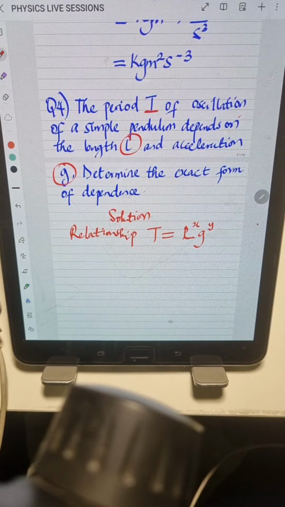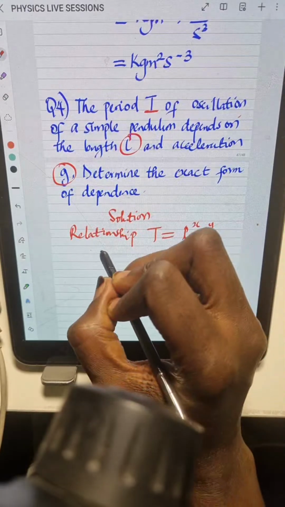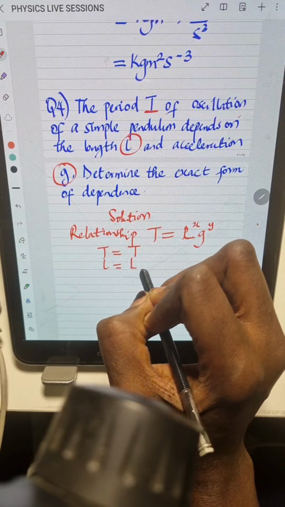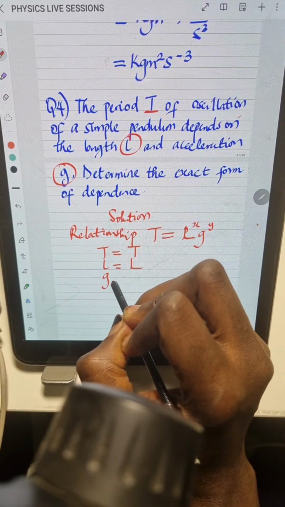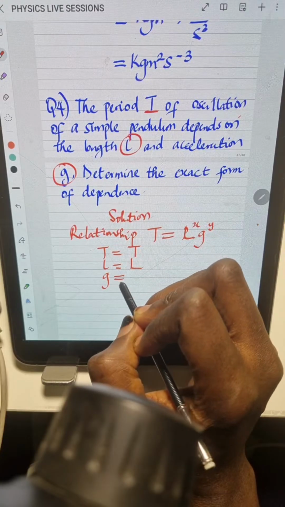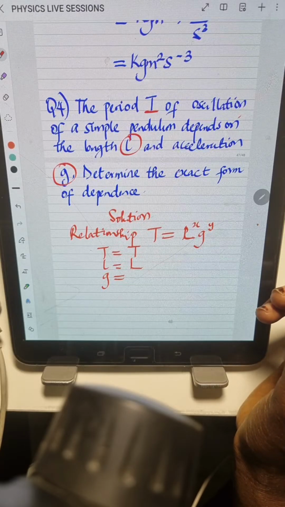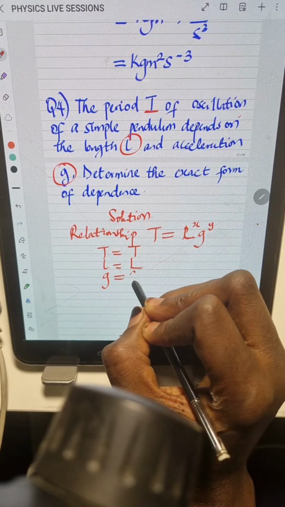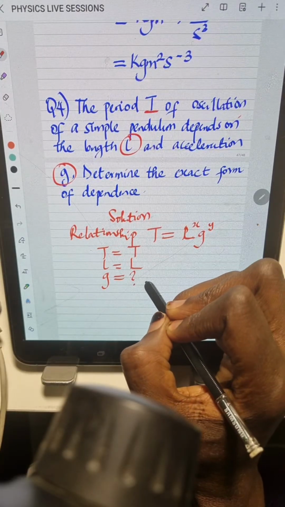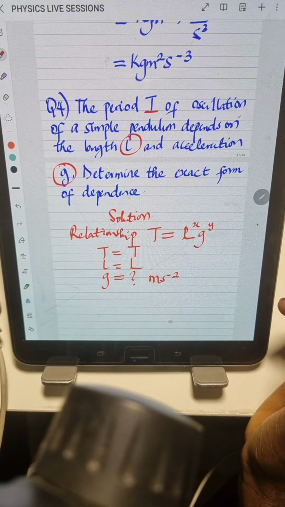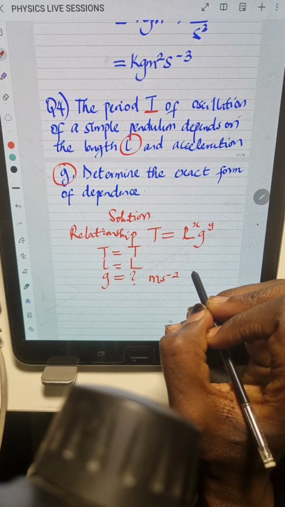So what we're going to do next is we'll express all the quantities in the form of their dimensions. Remember, the dimension for T is equal to T. Dimension for L is equal to L, while the dimension for G will be equal to what? Can anyone tell me in the comment section? We have to find the dimension for G. That's acceleration due to gravity. So let's find out. What's the unit for the acceleration due to gravity? It is meter per second square, right? So now that means the dimension for meter per second square will be what?